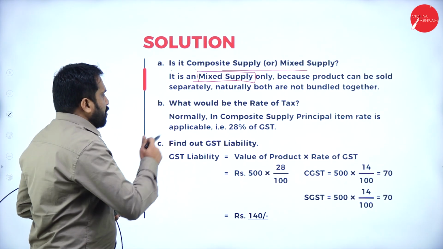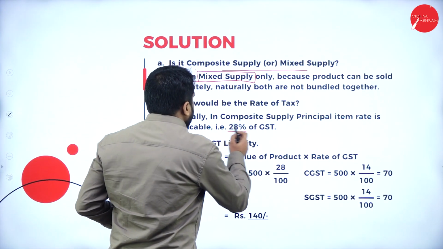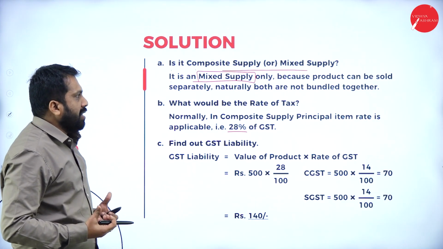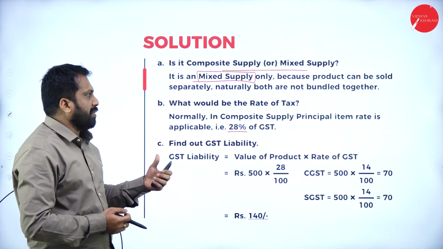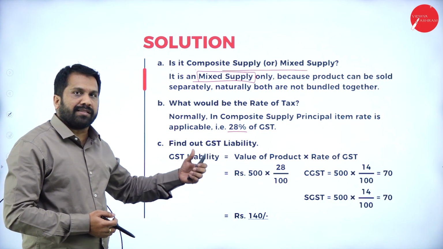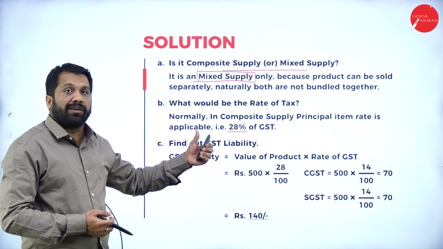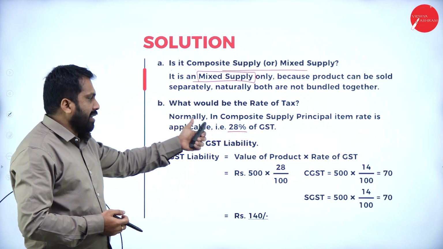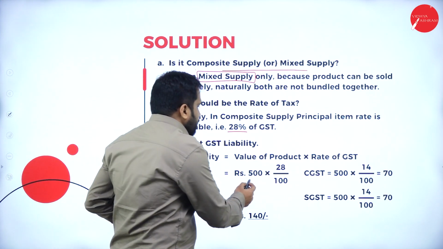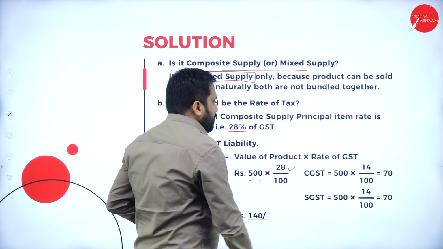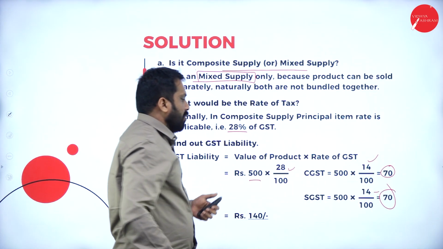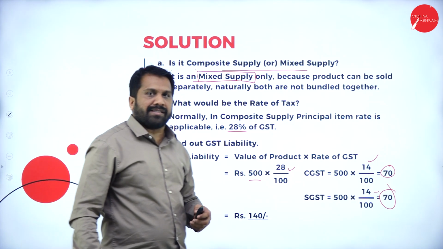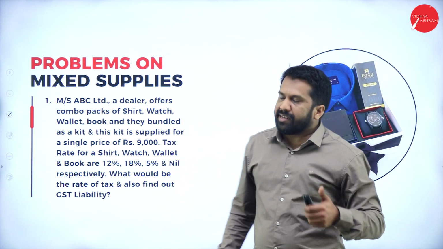Now, what would be the rate? The rate will be 28%. Why? Because the principal item is detergent. Normally in composite supply, the principal item rate will be considered. Here also, even though it is a mixed supply, we'll go with the highest rate. Now, the value is 500. Calculate 28%, 14%, 14%. Your answer is 70. Why 14, 14? We calculate CGST and we calculate SGST.